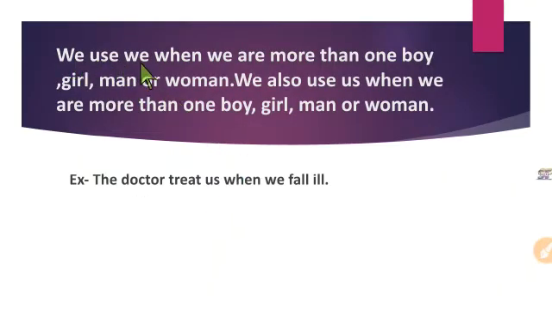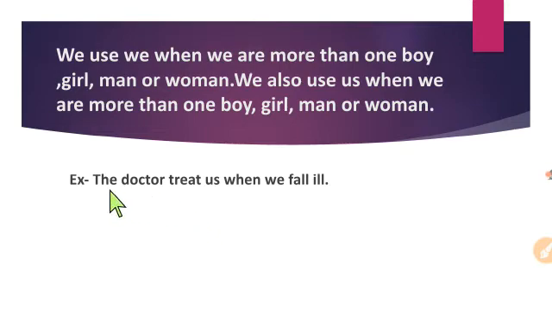Here, we use we when we are more than one boy, girl, man, or woman. We also use us when we are more than one boy, girl, man, or woman. Here, students, we and us, both these words we use for more than one boy, girl, man, or woman. So remember that we use we and us for more than one person.